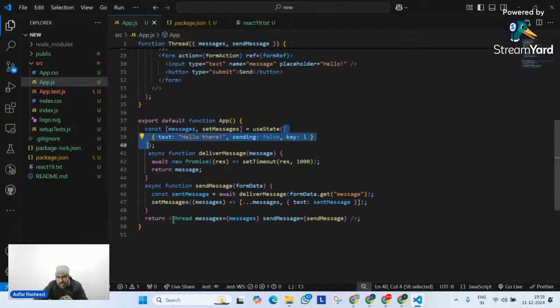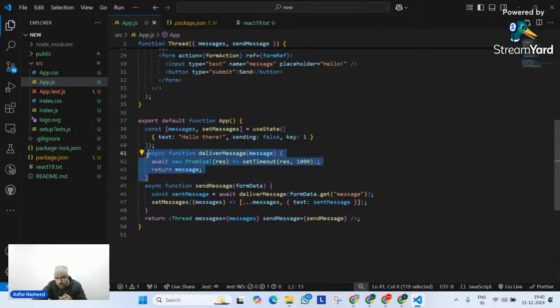After that, over here, I am simply telling it to return a thread component. So I am calling a thread component in which I am simply transferring two props. Number one is message, number two is send message. Message is nothing but the state messages, and send message is nothing but another thing which is called send message. It's a function. Let's try to understand what these are.